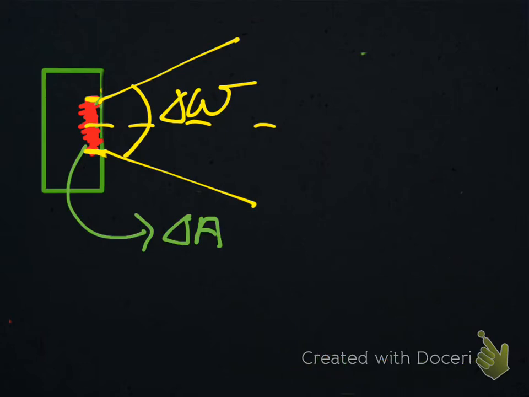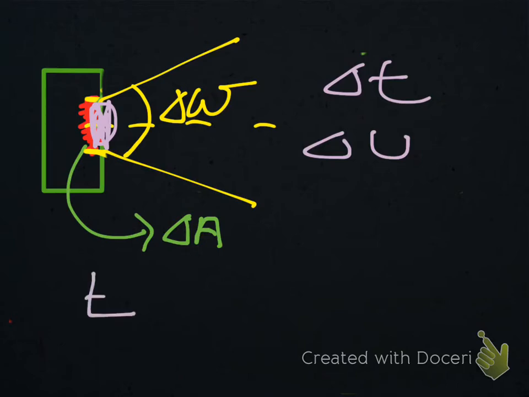Okay, so this is the solid angle, and now let the amount of heat, not just heat, it can be any form of energy, so we'll just say energy. Let the amount of energy emitted by this area through this solid angle in time delta t be delta u.